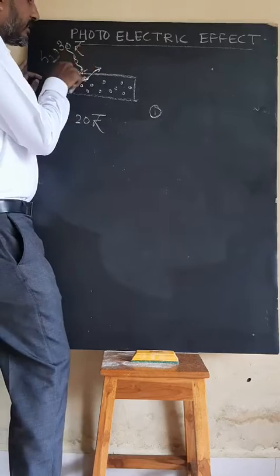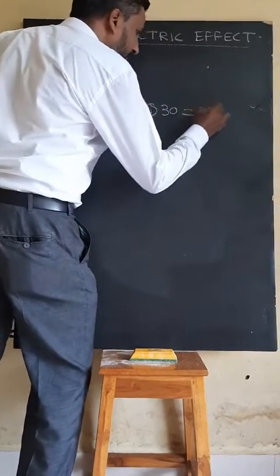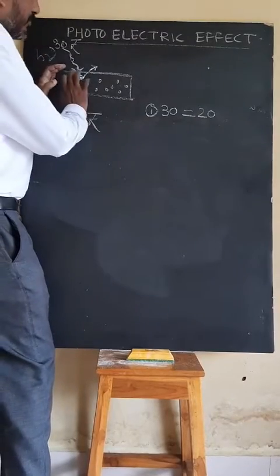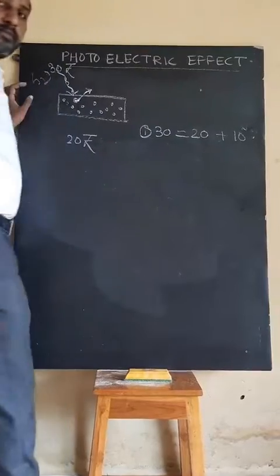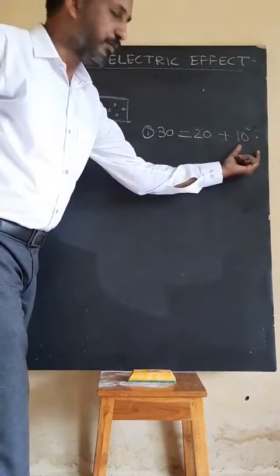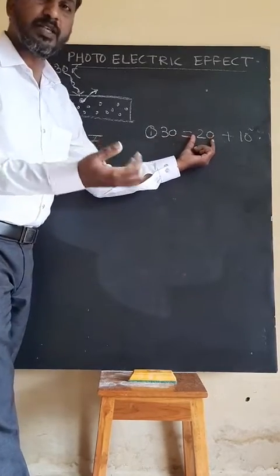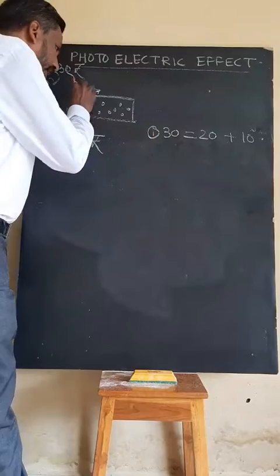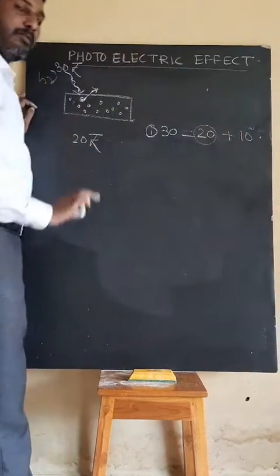Your 30 rupees are utilized in this way: 20 rupees for entry, and if you are not purchasing anything, your 10 rupees remain as they are, saved. Total you have 30 rupees, out of which 20 rupees is your entry fee, and 10 rupees are remaining.